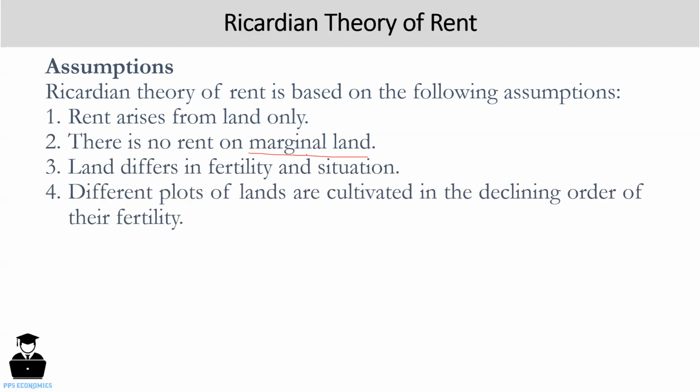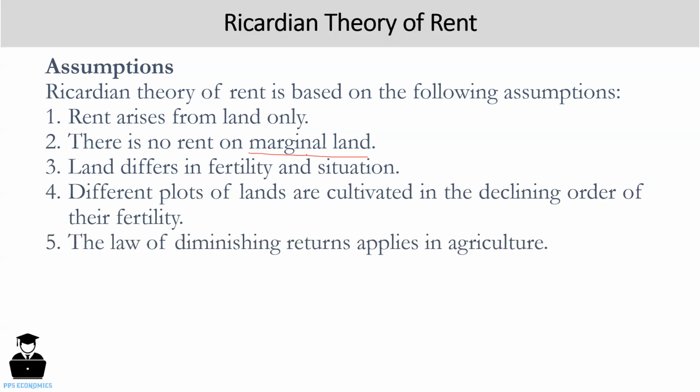The next one is that different plots of land are cultivated in the declining order of their fertility. That is, the most fertile land is cultivated first. Suppose there is a newly found island and some people go for their settlement. In that case, they will start cultivation from the best type of land.